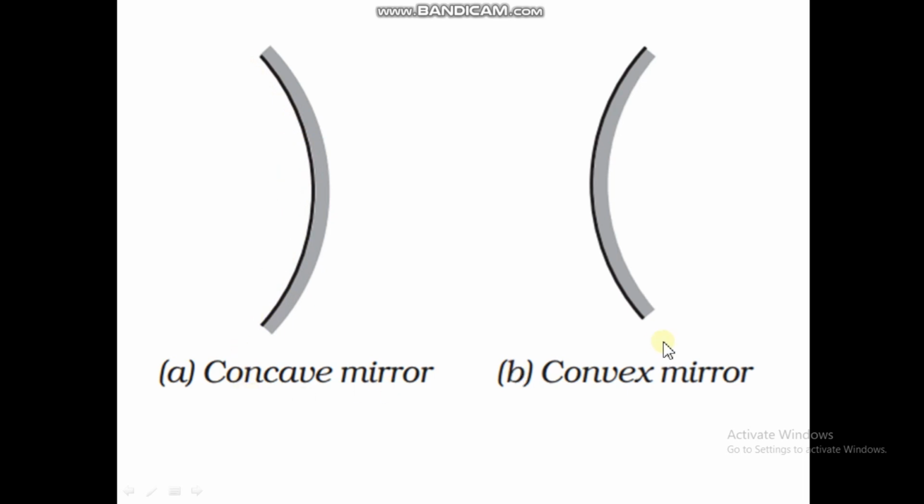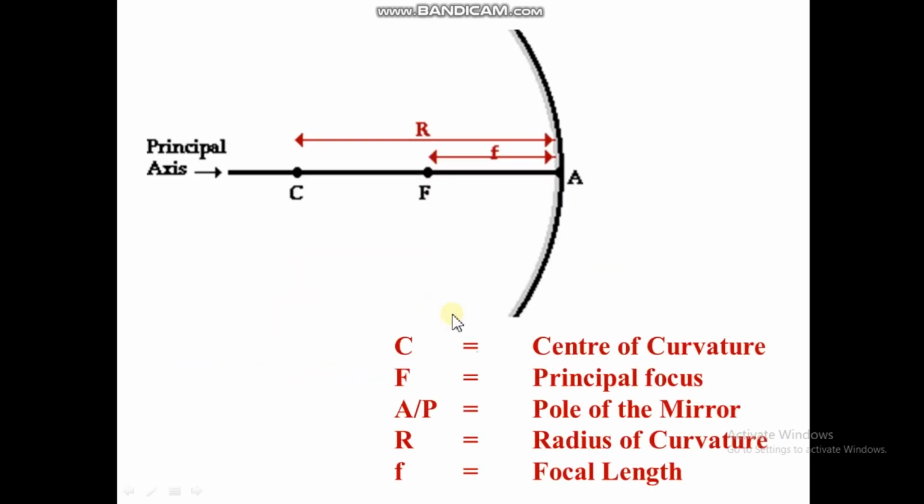And if the reflecting surface is protruding outward, then it is known as a convex mirror. So basically we have two types of mirrors, concave mirror and convex mirror. This difference came depending on the reflecting surface. In the mirror we have some points, and we need to know the names of the points.